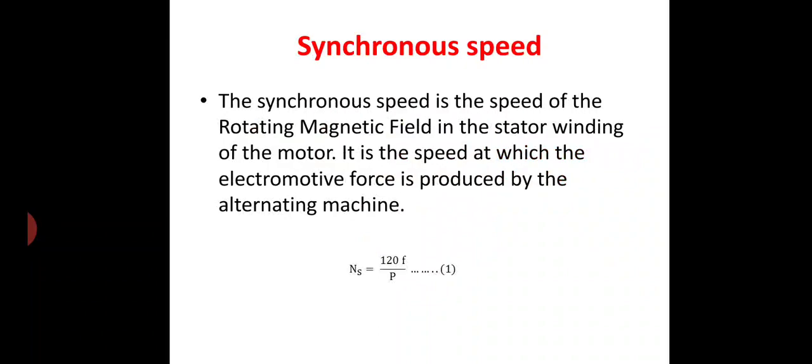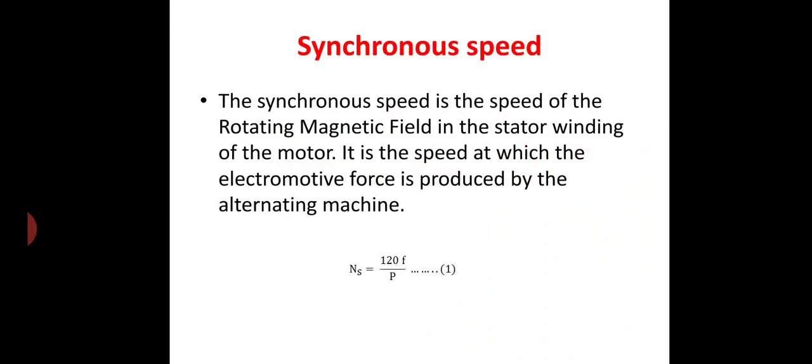So far we have discussed how the rotating magnetic field is created in an induction machine. Next, let us see what we mean by synchronous speed, because the rotating magnetic field revolves at a synchronous speed, so we have to concentrate on it. Synchronous speed is the speed of the rotating magnetic field in the stator winding of an induction machine. It is the speed at which the electromotive force is produced by the alternating machine, that is, an AC machine.